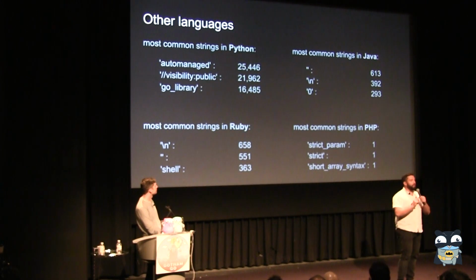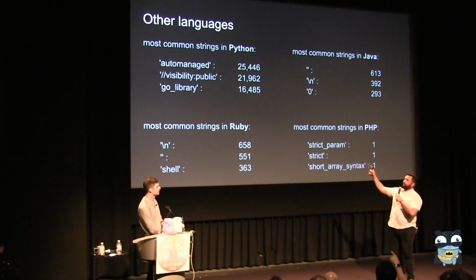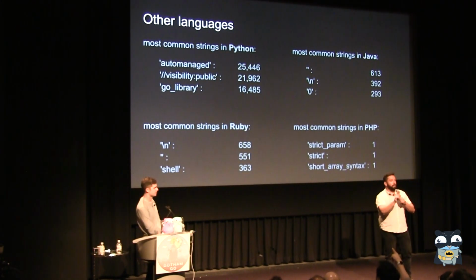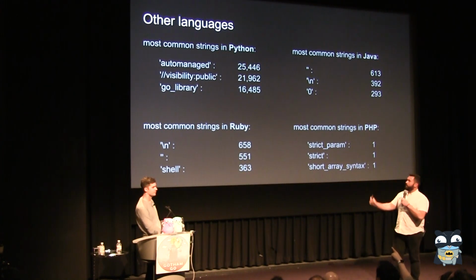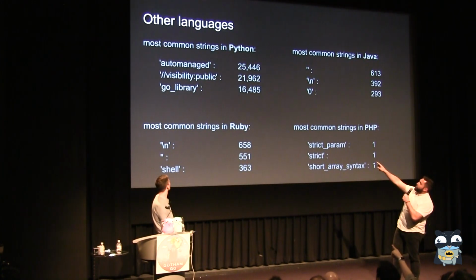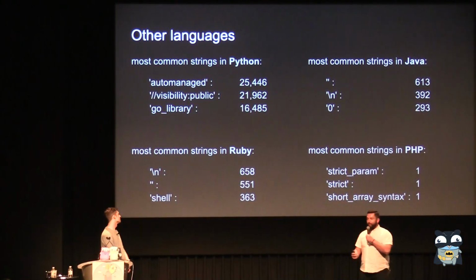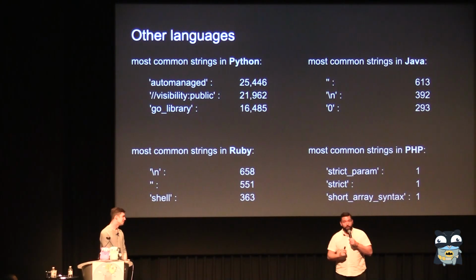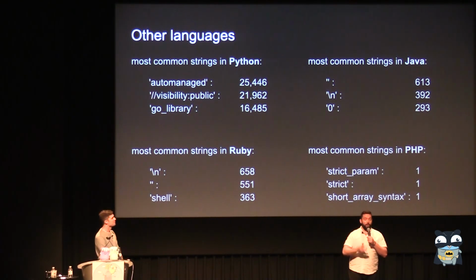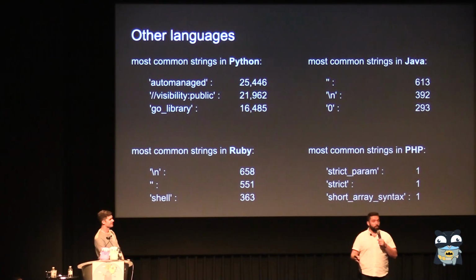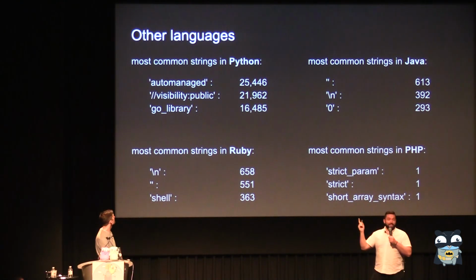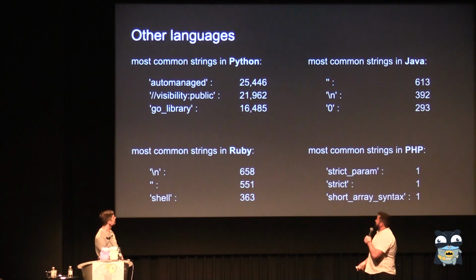The interesting thing is that this is Python that appears in Go repositories, right? That's very specific. That doesn't count. So that public doesn't count. The thing you can see in Python is auto manage or visibility public or Go _library. If you've ever worked at Google or you're one of the weird people that uses Bazel outside of Google, you might recognize that. Turns out that Bazel, the Bazel language, is Python. So we recognize it, and that's why we found so much Python.